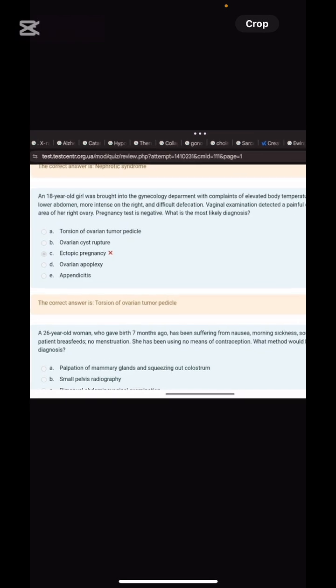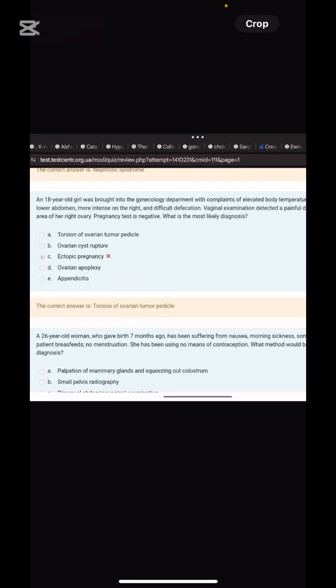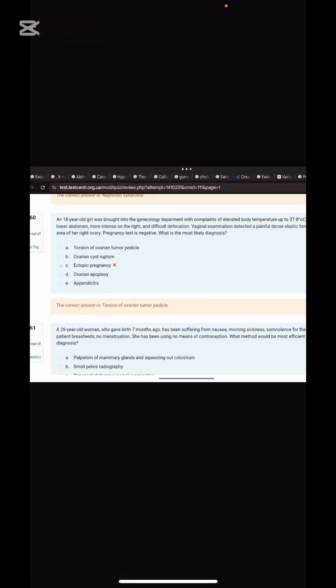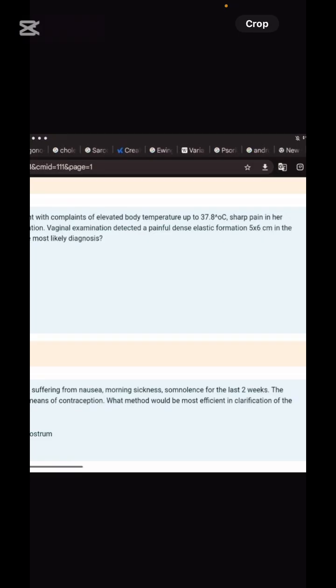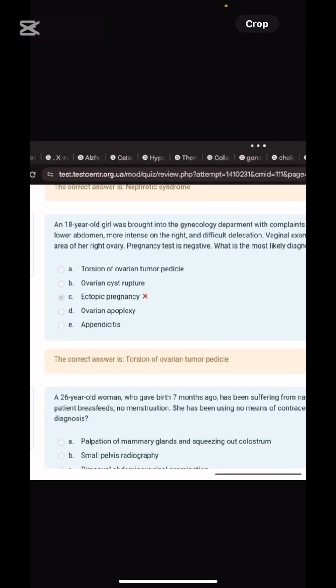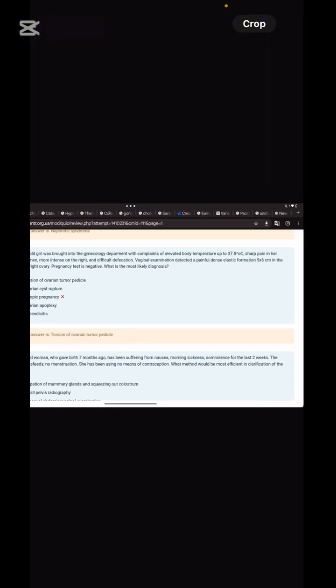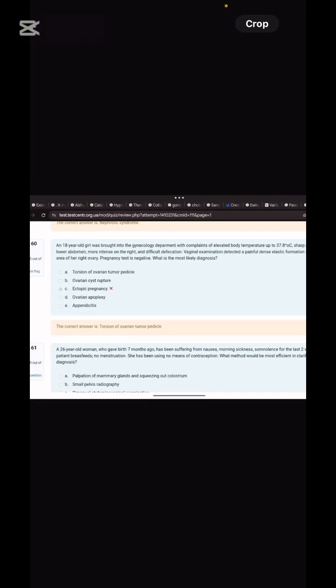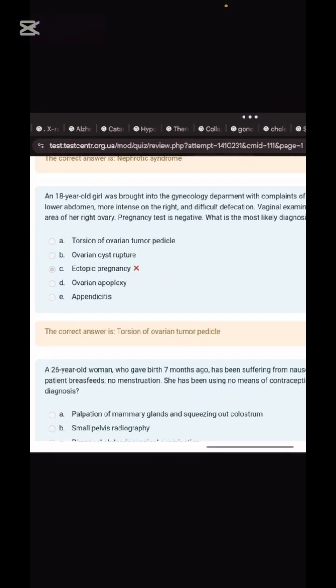This is torsion of the ovarian tumor pedicle. What will be given in the question about the profile of torsion of the ovarian tumor pedicle? So it will be an elastic formation in the right ovary. Pregnancy test will be negative because there is no ectopic pregnancy. And complaints of sharp pain in the lower abdomen because of torsion. Torsion is when something gets strangulated over its axis, due to ischemia. So what will be there? More intense pain on the right, because it is the right-sided case.